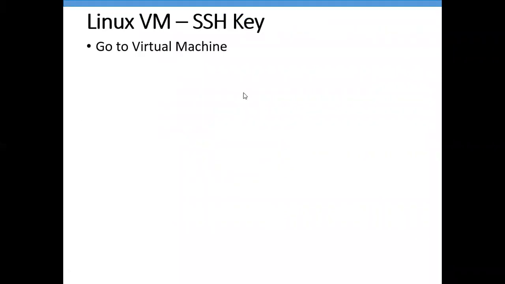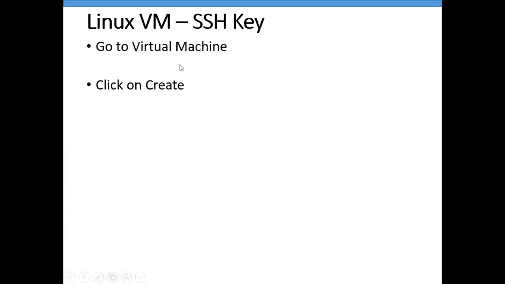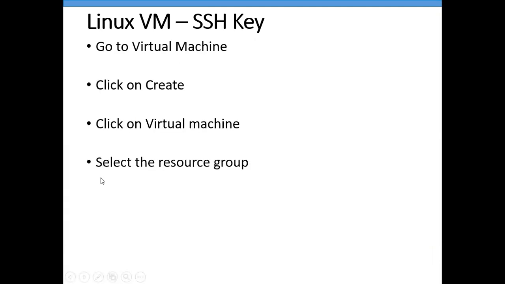To create any resources in Azure, there is a prerequisite. What is that prerequisite? The prerequisite is called a resource group. Without a resource group, it is impossible to create resources in Azure. So first of all, I need to create a resource group.